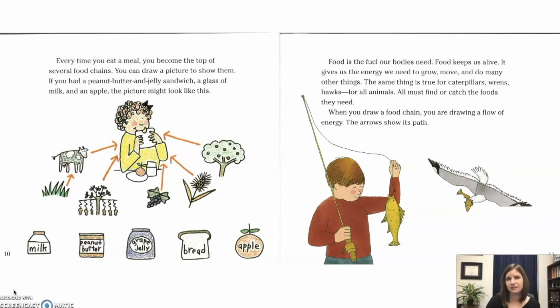Every time you eat a meal, you become the top of several food chains. You can draw a picture to show them. If you had a peanut butter and jelly sandwich, a glass of milk, and an apple, the picture might look like this.